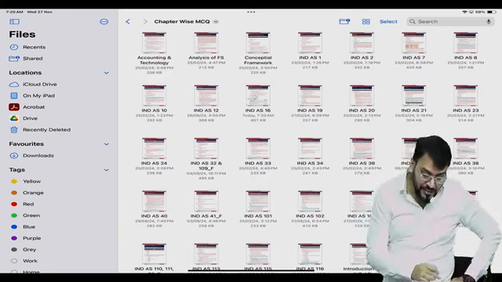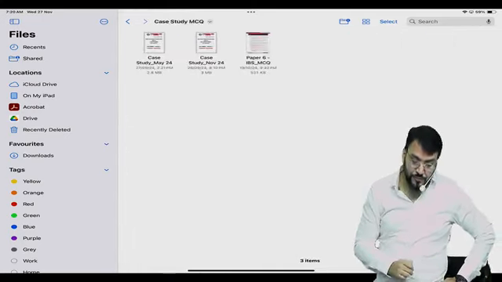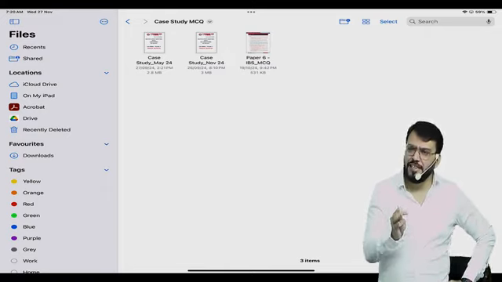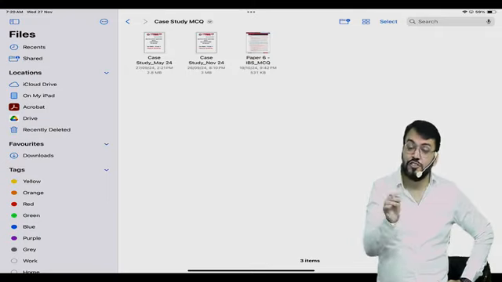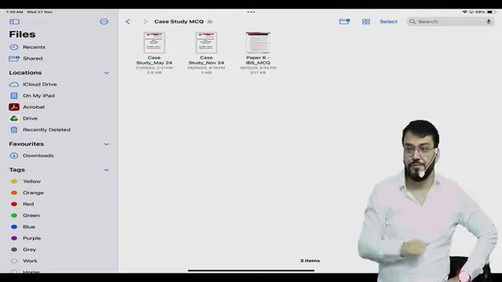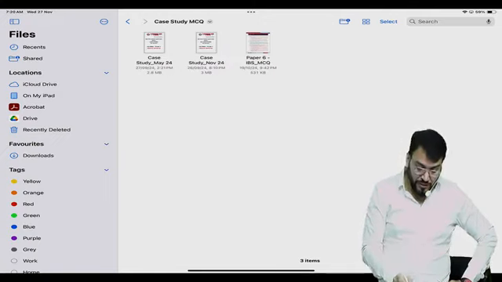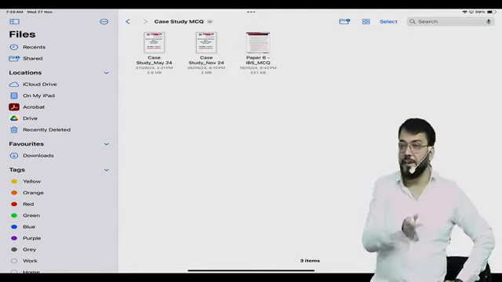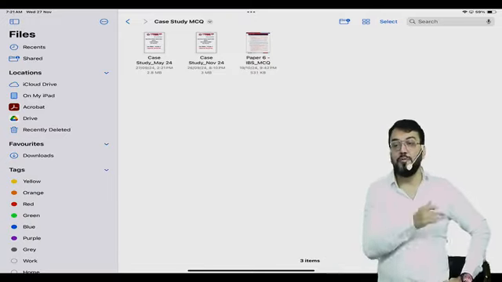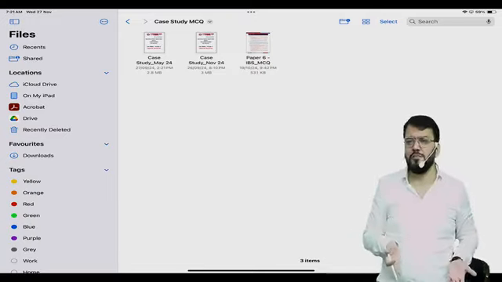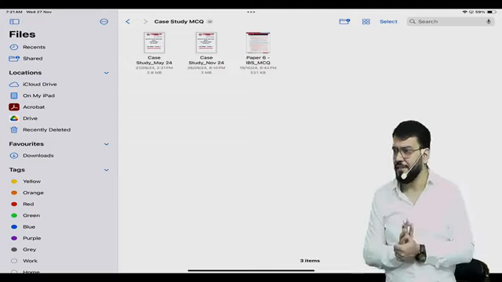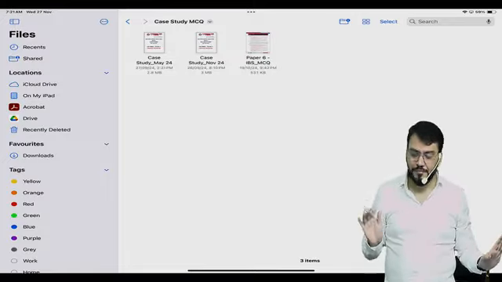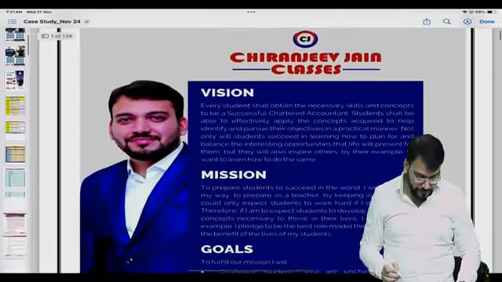Now coming to case study wise MCQs. So this includes all the case studies given in MTP, RTP, exam till date, and all the MCQs which are given on the Board of Studies website. Means you can see how many case studies there are. There is one for the May 24 attempt they have released. Then again they have released for the November 25 attempt. But now they may release some more multiple choice questions that will also be added to this particular PDF. So whatever new MCQs will come for case study wise, that will be added automatically in this.